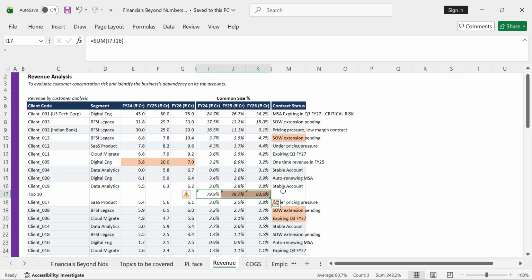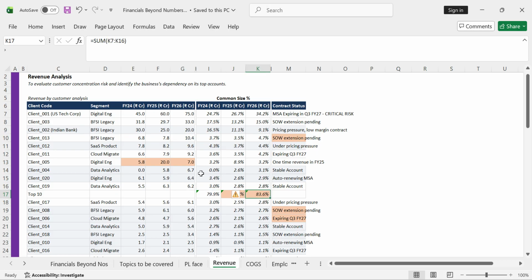So then we need to focus more on these customers, and understand what kind of agreements we have signed with them. Are the competitors in the market providing any product better than ours, or with better quality or better features, so that customers can switch? Or do we have a lock-in period with the customers? When is the expiry of the master service agreement? When is the expiry of the SOW? Have there been changes in the recent clauses of the SOW? What is the penalty clause, the termination clause? For these top 10 customers, it is very important that you study all these details.